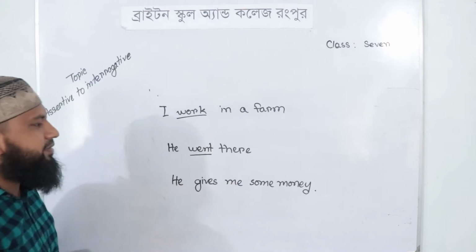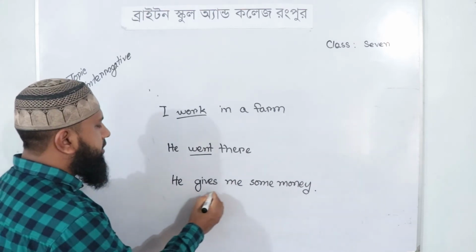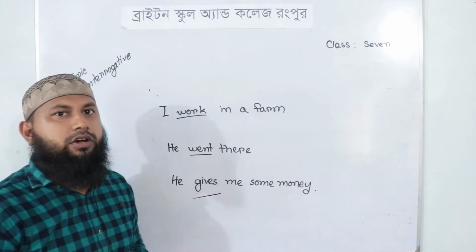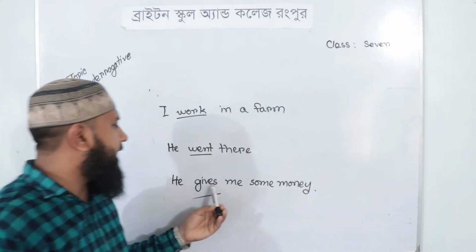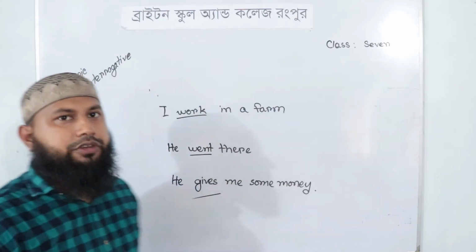He gives me some money. Here, the main verb is gives. It is also in present form. The subject is third person singular number, so we have added s with it.